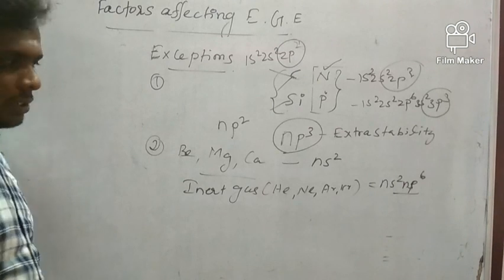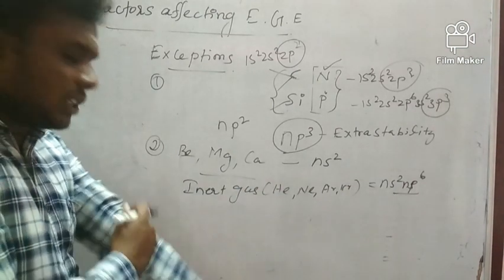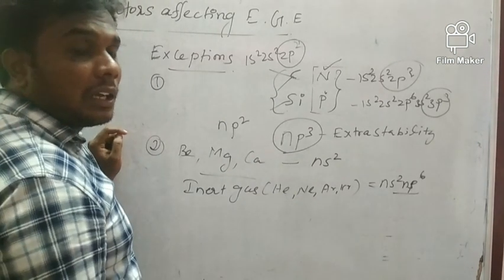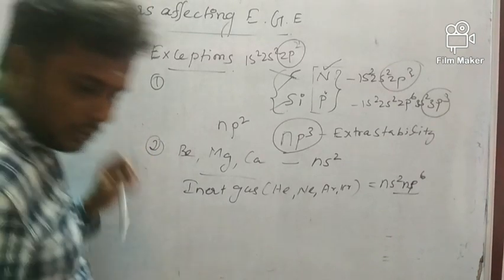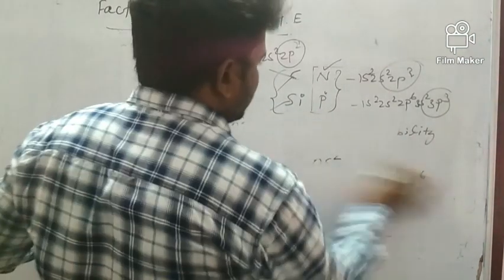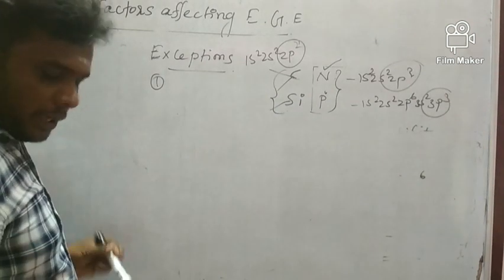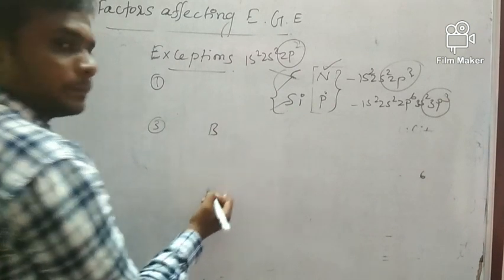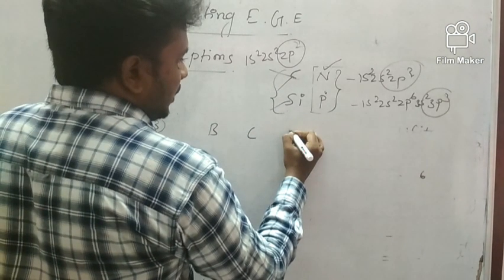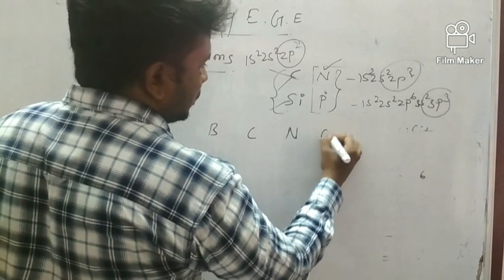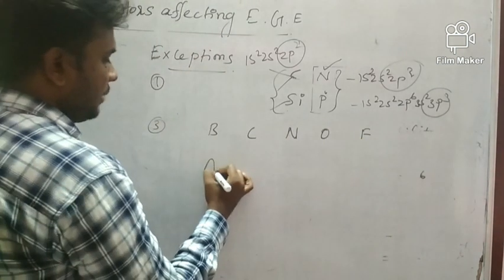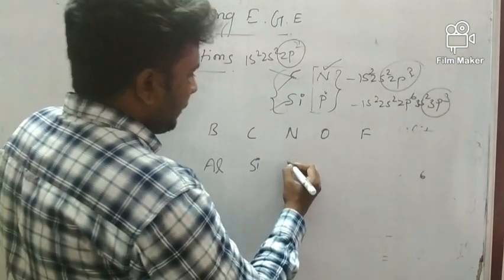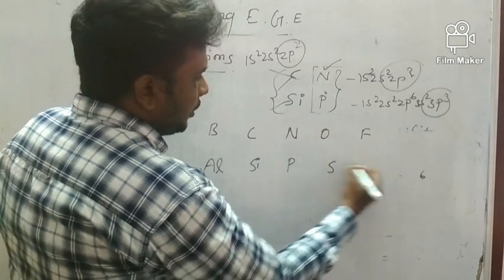So this is about the exception cases. Now, when you take the third period and the second period elements, just listen. What is the third point? Third point: I have taken boron, carbon, then nitrogen, after that oxygen, fluorine will come. Here aluminium will come, then silicon, then phosphorus, sulfur, chlorine.